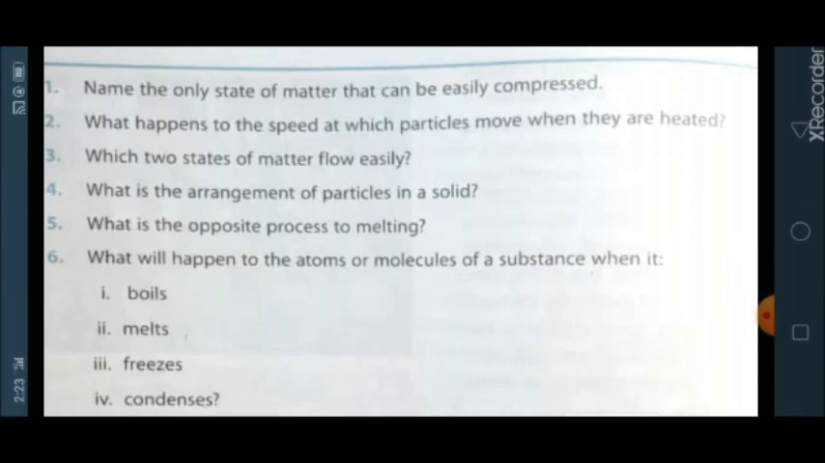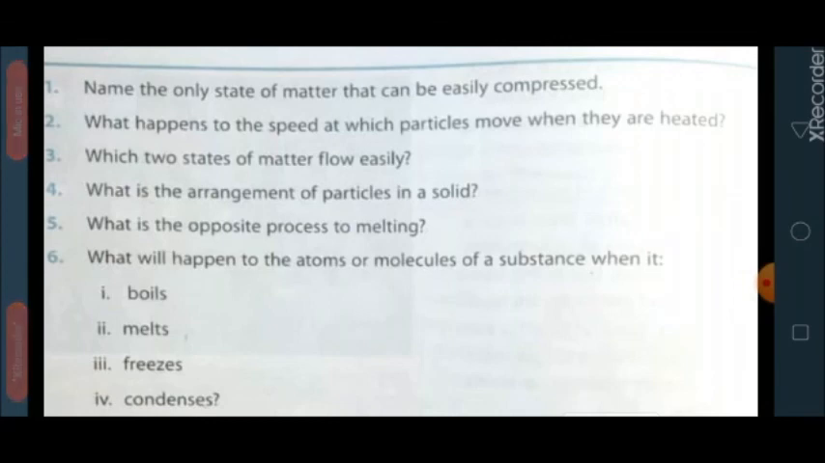Question number 3. Which two states of matter flow easily? So, the two states which can flow easily are gases and liquids. Question number 4. What is the arrangement of particles in a solid? In a solid, particles are closely packed together. Question number 5. What is opposite process to melting? Opposite process to melting is freezing, in which there is conversion of liquid state to a solid state.